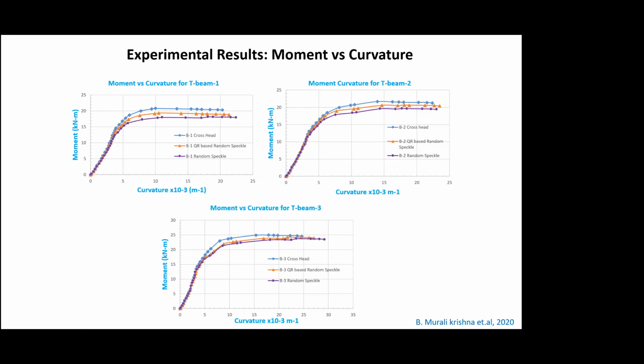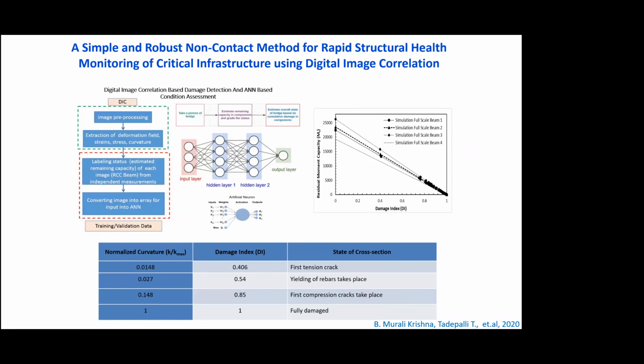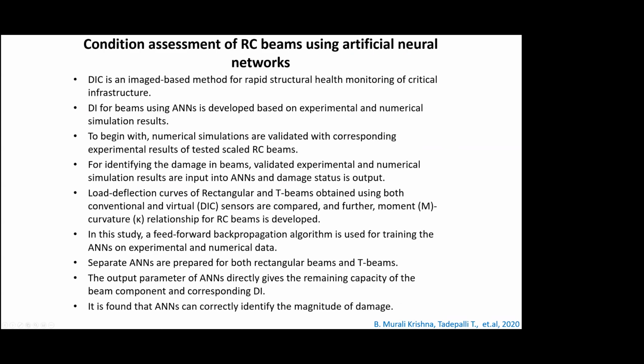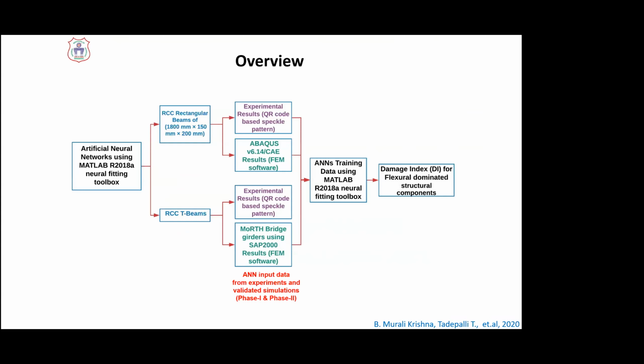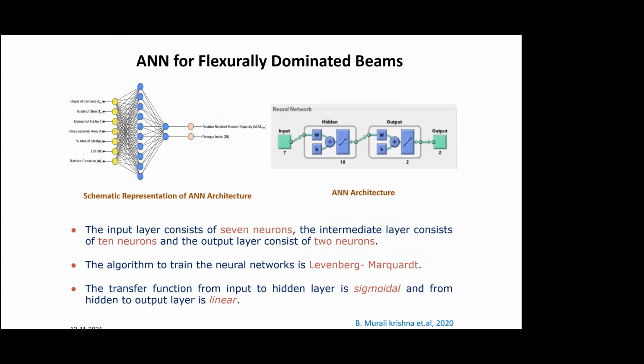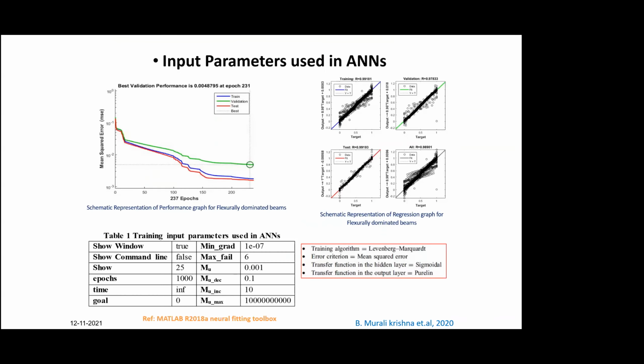And after that has been done, we again use artificial neural networks to do the predictive analysis, to do damage detection and condition assessment based on the imaging. So the idea was that a person can take an image and detect the state of the structure just from the image.